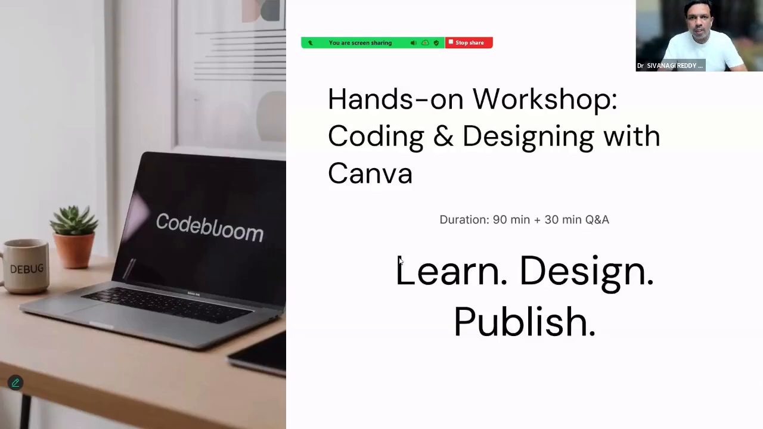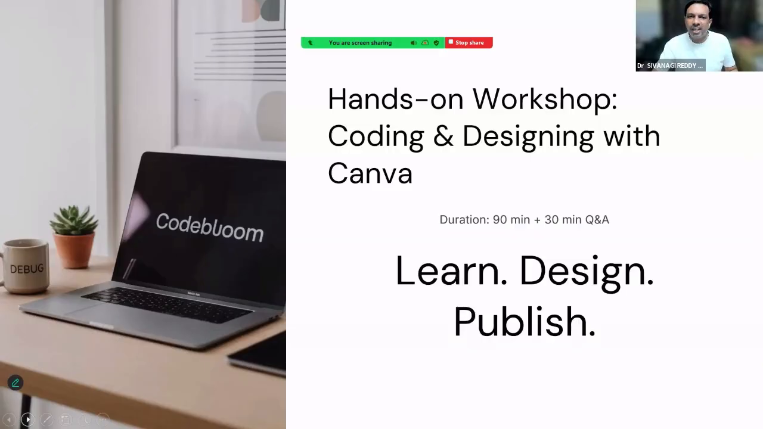So here what we are going to do, our main idea is to practice coding as well as designing by using Canva. The regular coding means we require to study in depth, learn everything, syntax and everything. But here we are directly going to use AI. It is for the people who are not familiar with coding.